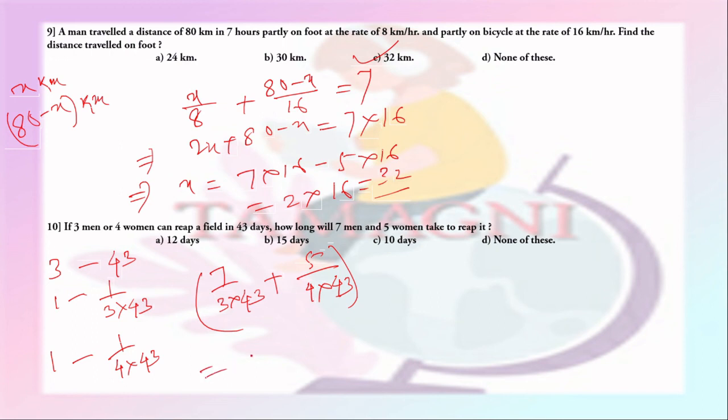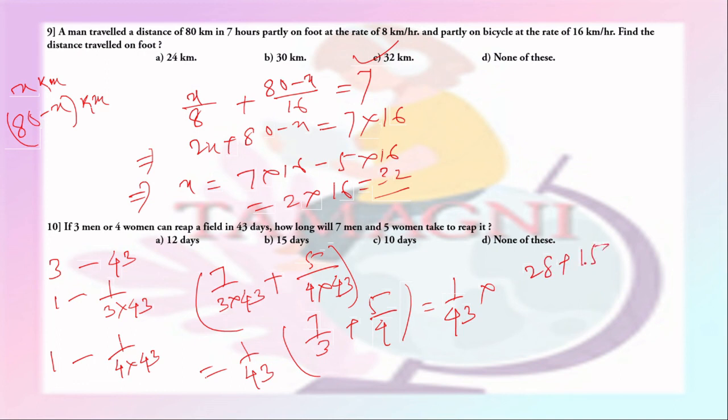So this gives 1 by 43 is common. So 7 by 3 plus 5 by 4, which will be equal to 1 by 43 into (28 plus 15) by 12, which is 1 by 43 into 43 by 12 equal to 1 by 12.